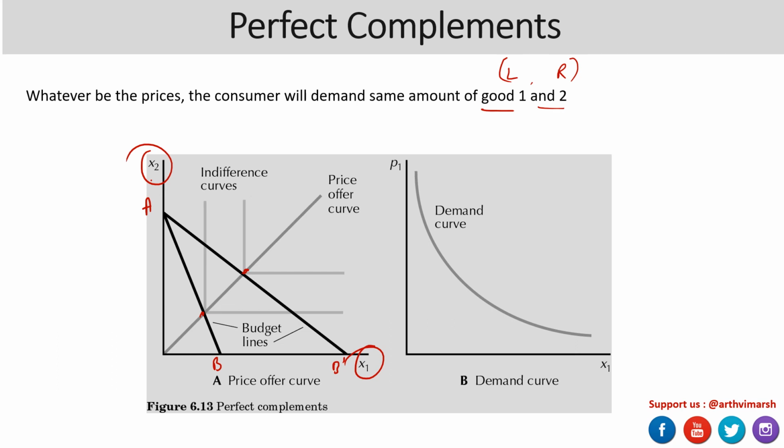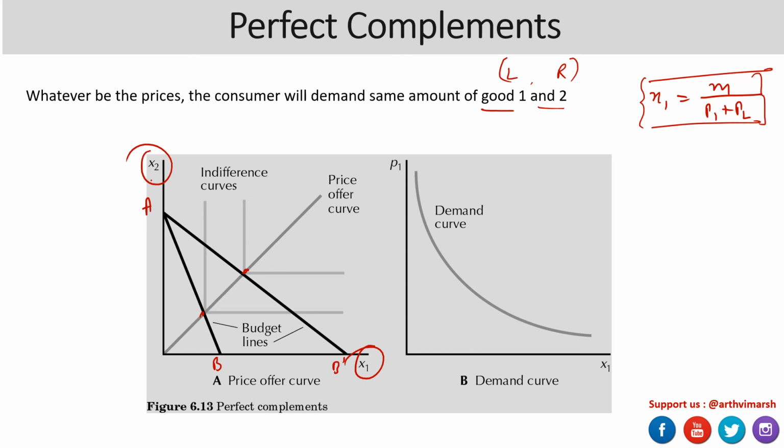We know from our chapter 5 discussion that the demand for a perfect complement, say for x1, is given as x1 equals m upon p1 plus p2. This can be easily derived from the functions which have already been discussed, and the derivation has been done in chapter 5.